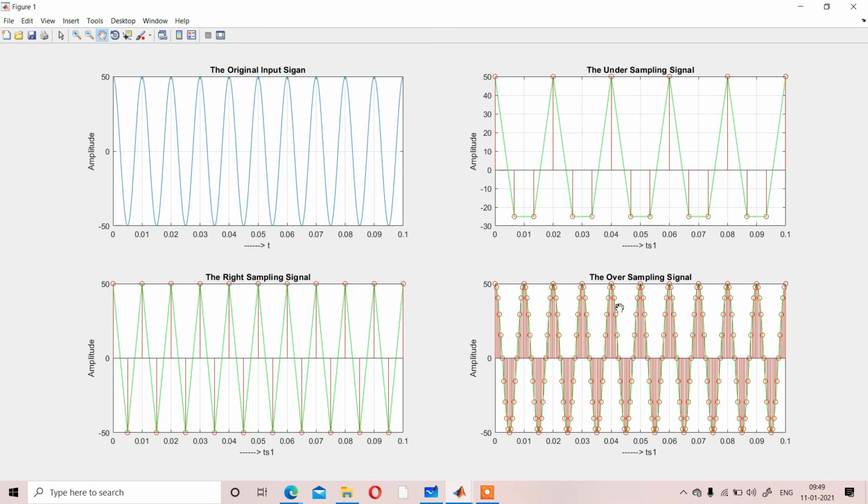Here, one positive part is defined by one sample, but there you can check one positive part is defined by more than one sample, that is 10 samples. So whenever you are defining by 10 samples, you get the curve exactly as it was.